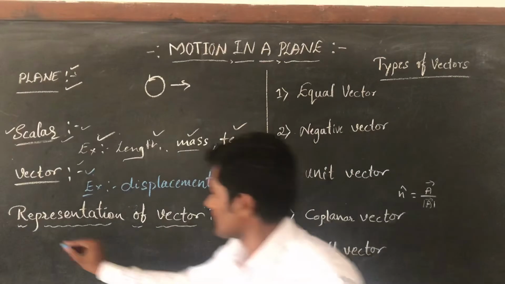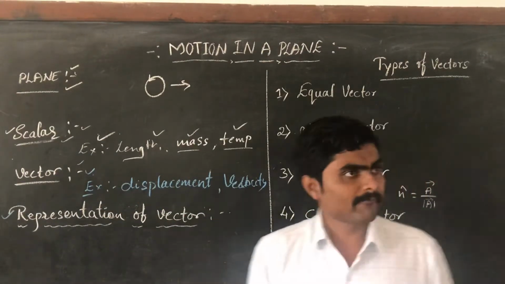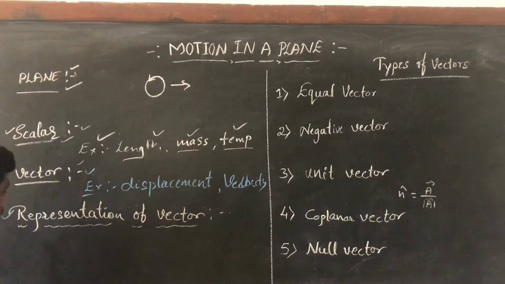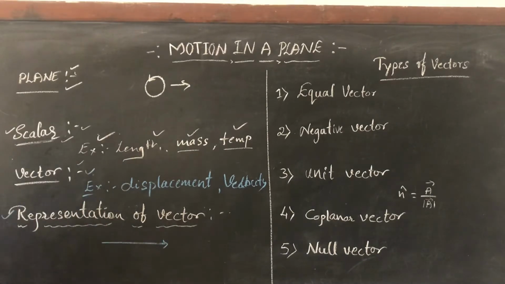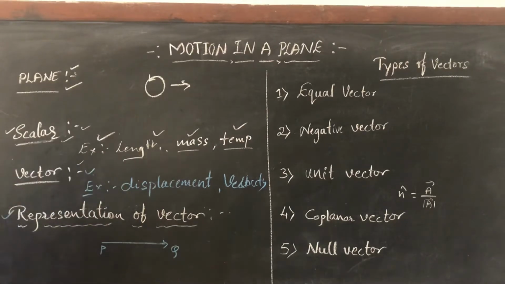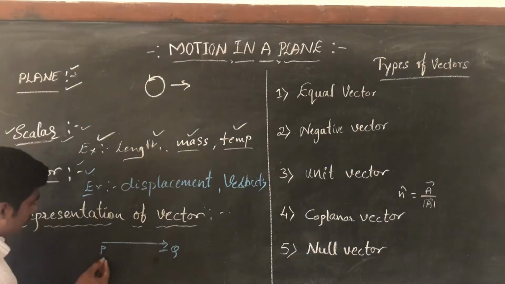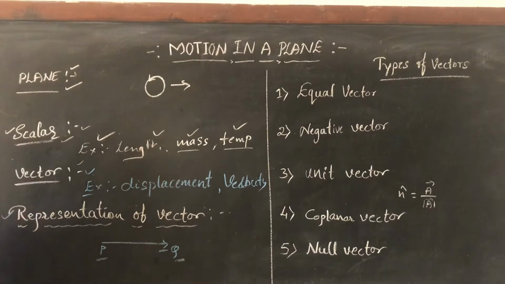The next topic is the representation of vectors. How are vectors represented? By a line segment PQ. The arrow indicates the direction of the vector. P is the tail of the vector, and Q is the head of the vector. This is the representation of vectors.